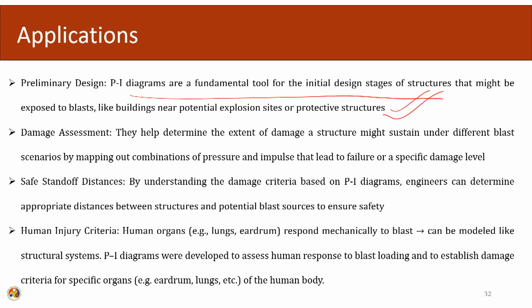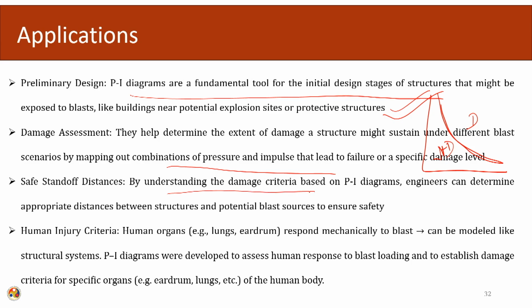Damage assessment helps to determine the damage of the structure under different blast scenarios. Under different impulses, different magnitudes of impulses, different time durations, we can assess what the damage state of the structure will be. Both of these diagrams together give us a curve in which we can plot whether the structure will be damaged or not.